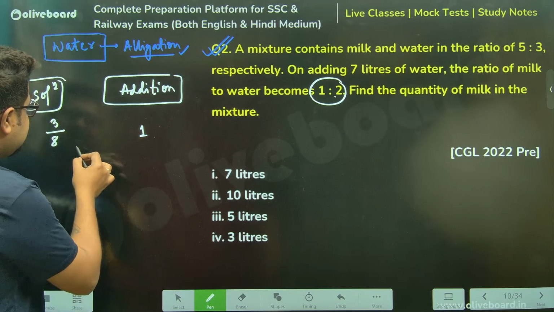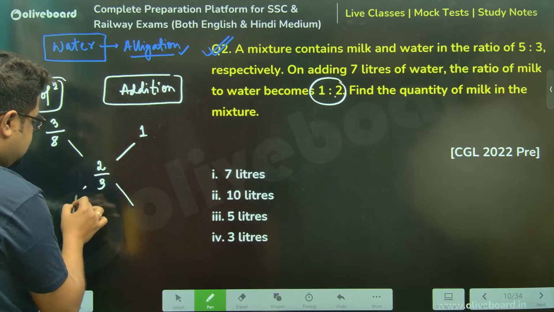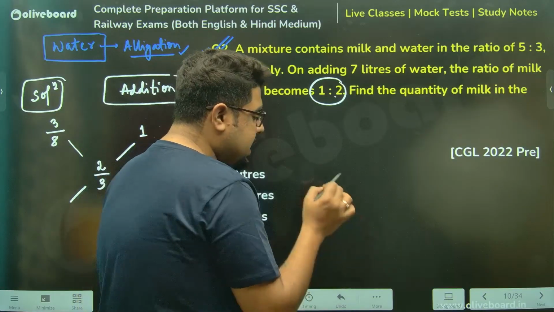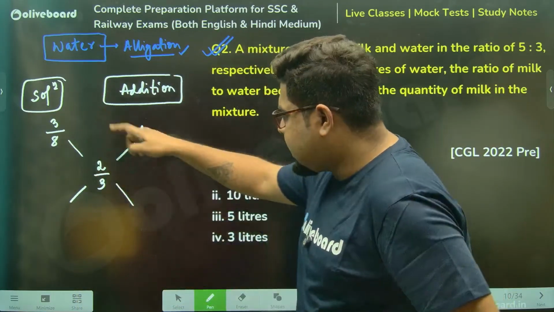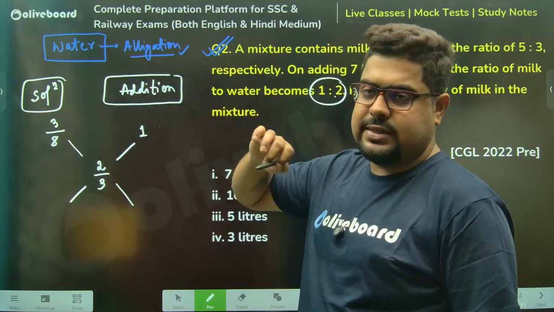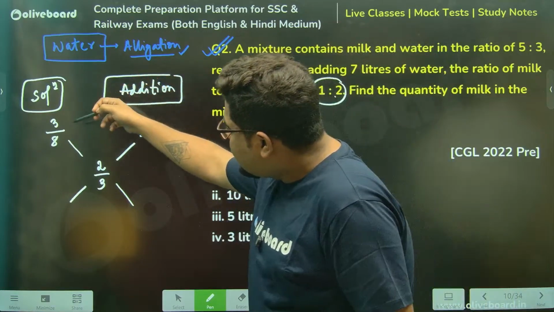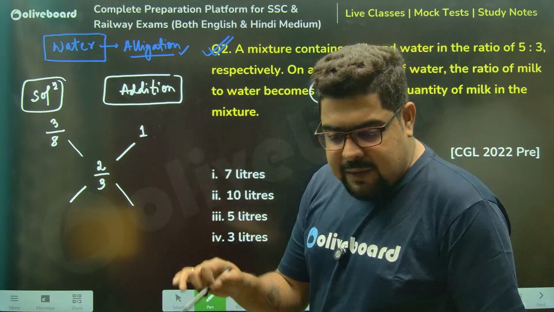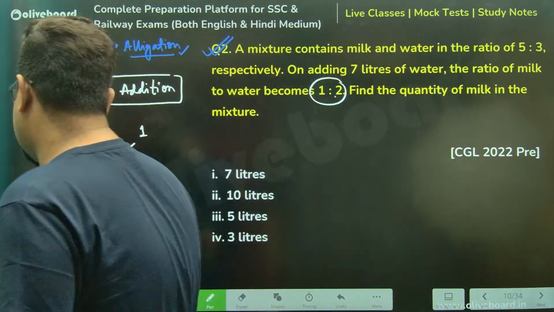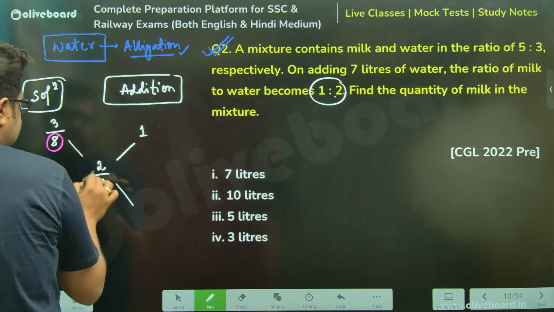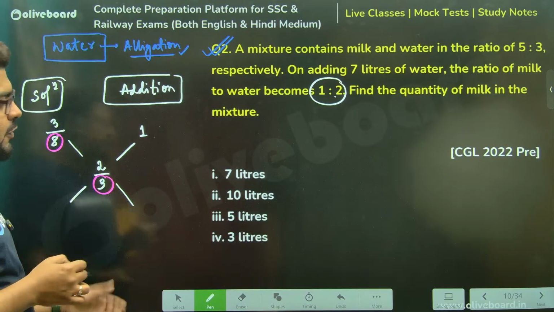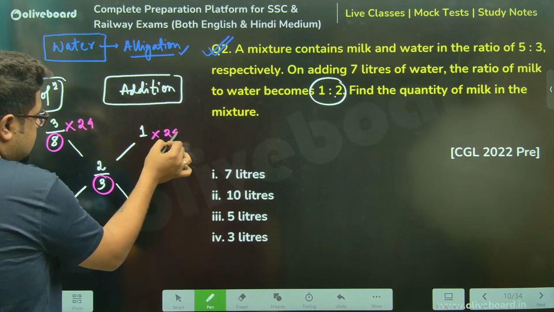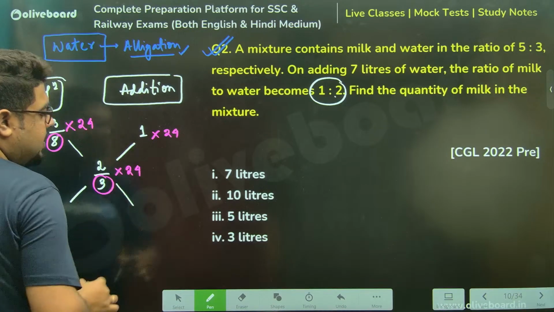Now you use allegation. Here let me give you one simple thing. In allegation calculation, when you are dealing with fractions, you can do two things. If you're comfortable calculating with fractions, calculate like this. But if you are not very comfortable, the denominators are 8 and 3 here, so the LCM is 24. Multiply everything by 24. That is also another way of solving.